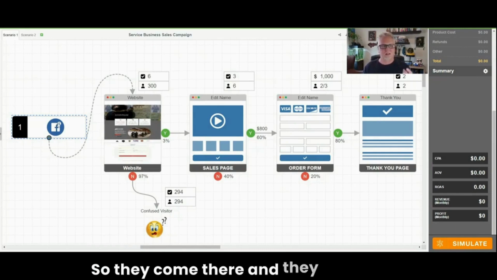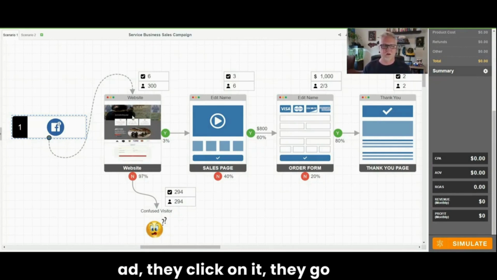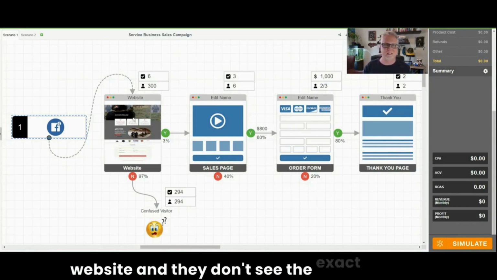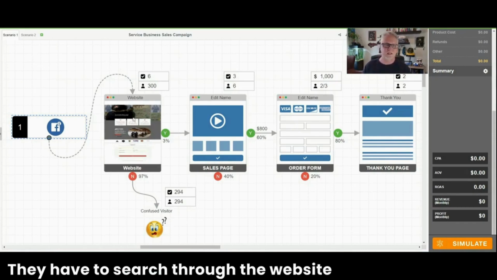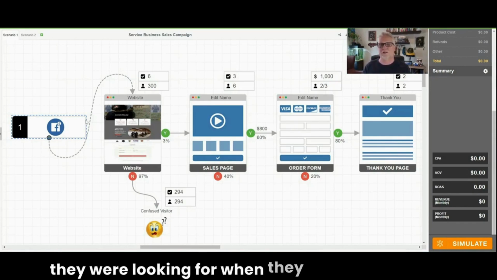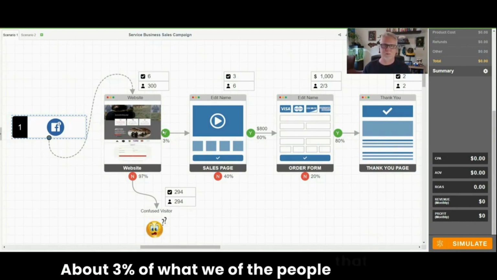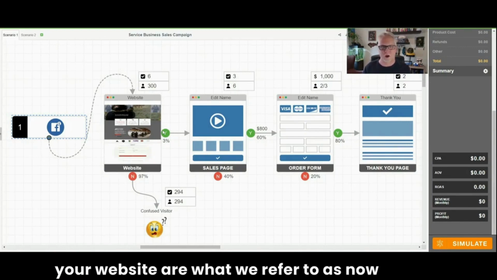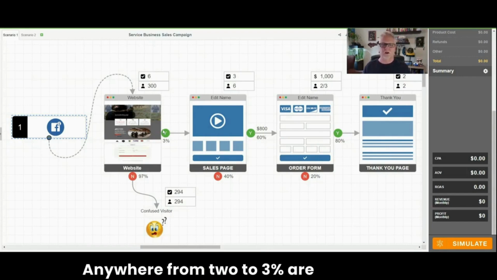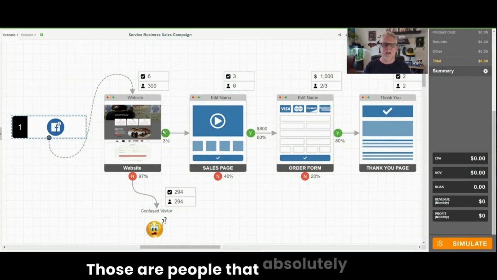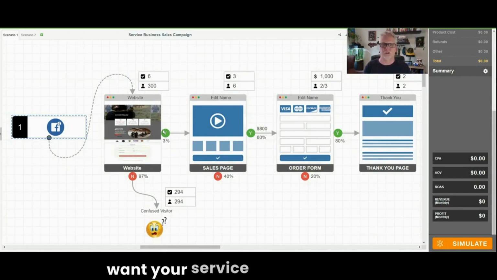So they come there and they look at the ad, they click on it, they go to the website, and they don't see the exact service. They have to search through the website to see exactly what they were looking for when they clicked on the ad. So what happens? About 3% of the people that will visit your website are what we refer to as now buyers. Anywhere from 2 to 3% are now buyers. Those are people that absolutely need or want your service right at this point in time. Just chipped a tooth, they need dental work. So they're looking for a dentist, they go to the one, they don't have time to search through a lot of things.